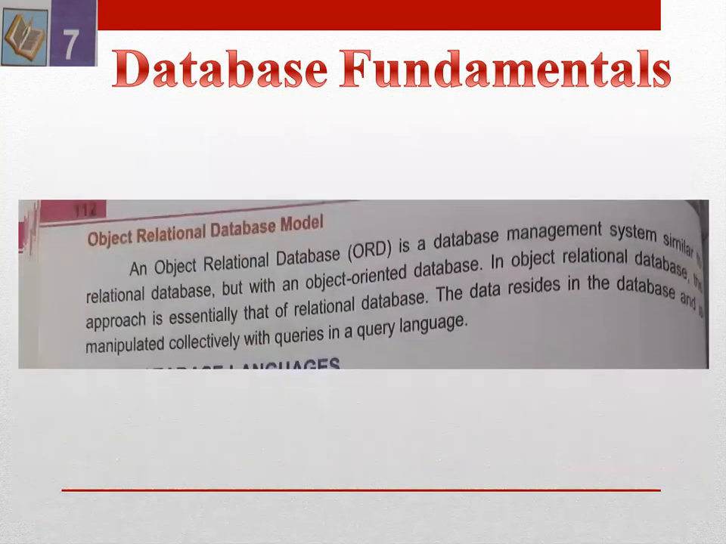Next is the object relational database model. An object relational database model, ORD, is a database management system similar to a relational database but with an object-oriented database. In a relational database, the data resides in the database and is manipulated collectively with queries in a query language.